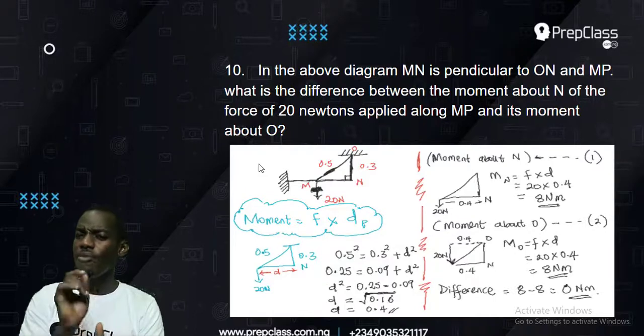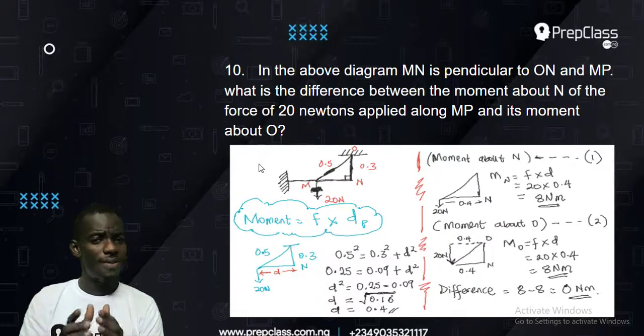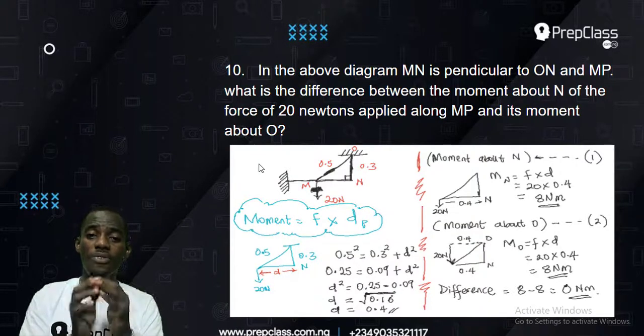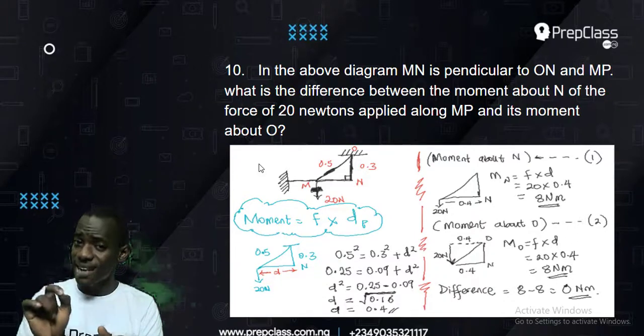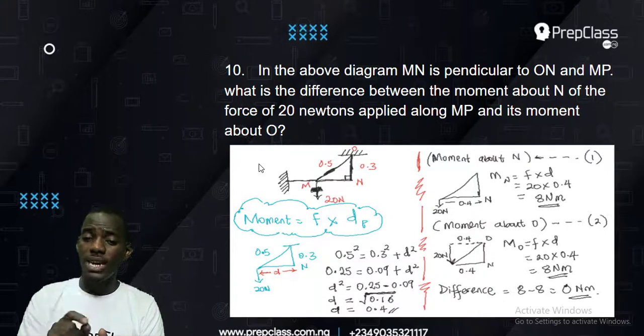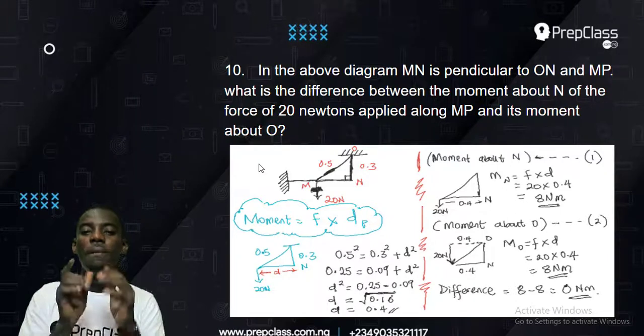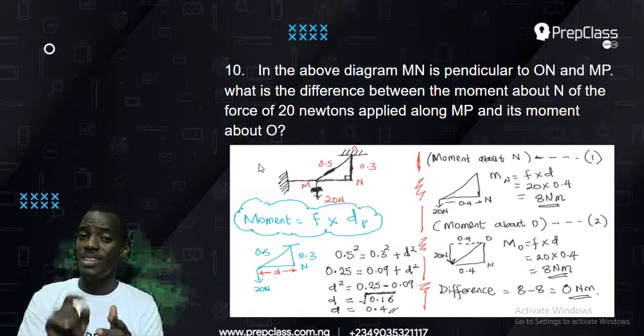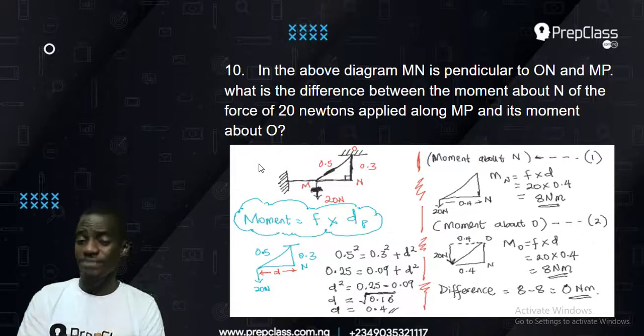Anytime you hear any question on moment, you should remember the formula force times perpendicular distance. Now, actually, that formula is similar to the formula for work. If you can remember, work is also force times distance. But the difference is that moment is force times perpendicular distance, and moment is measured in Newton meter. But work is force times distance, not perpendicular distance, and it is measured in joule. Work is measured in joule. Moment is in Newton meter. So let's go to the question now.